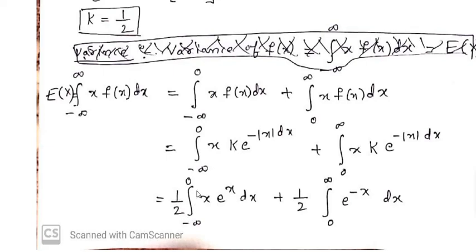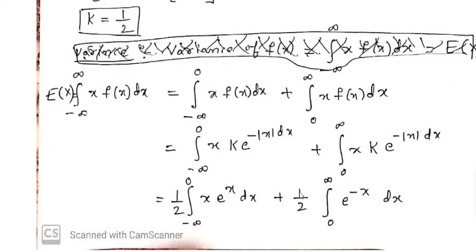Okay, 1 by 2 into the integral within limits minus infinity to 0 of x into e power of minus modulus of x. Minus modulus of x means plus x, because x is less than 0. X lies in between minus infinity and 0, therefore x is less than 0. Whenever x is less than 0, what is the value of modulus of x? Minus x. Minus into minus x gives x, so x dx, plus 1 by 2 into the integral within limits 0 to infinity.